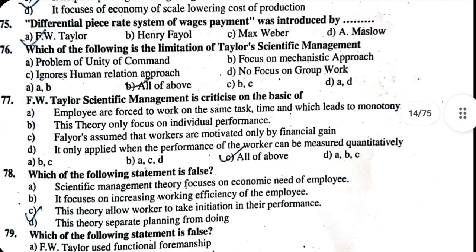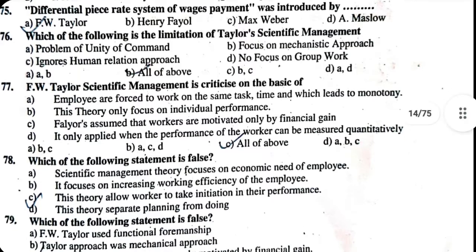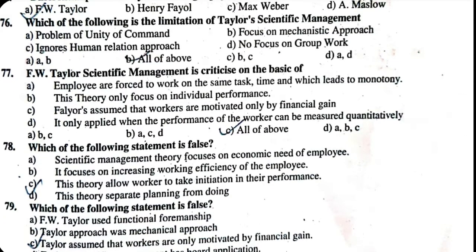75. Differential piece rate system of wage payment was introduced by F. W. Taylor. 76. Which of the following is a limitation of Taylor's scientific management? A. Problem of unity of command. B. Focus on mechanistic approach. C. Ignores human relation approach. D. No focus on group work. The correct answer is all of the above.